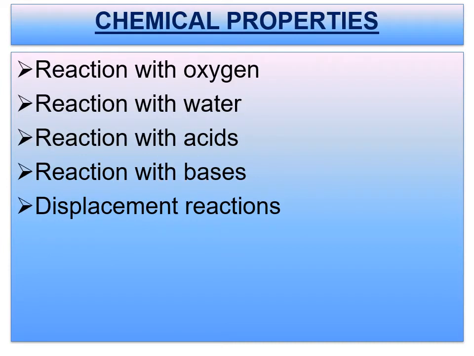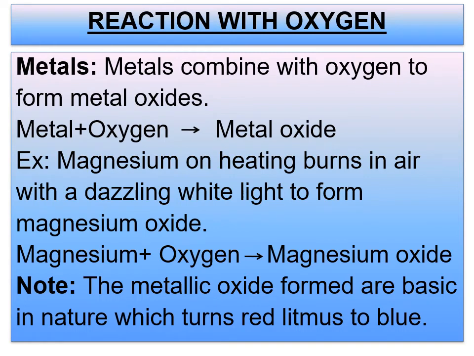So coming to the chemical properties of metals and non-metals, the classification was done like this: reaction with oxygen, reaction with water, reaction with acids, reaction with bases, and displacement reactions. Listen carefully to each and every reaction so that you can understand the chemical properties of the metals as well as non-metals. I hope you have understood the physical properties. Like that, you have to be prepared with the chemical properties of metals as well as non-metals. So the first one is reaction with oxygen.